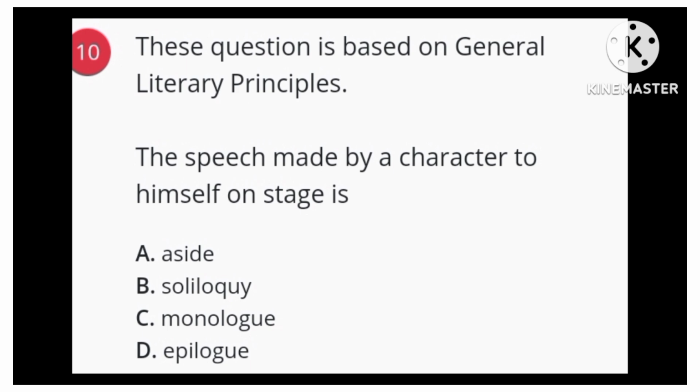The difference between soliloquy and monologue is that in soliloquy you are speaking it inside, it's inside you, while in monologue, you are speaking it outside, it's outside. Remember that the question is the speech made by a character to himself on stage. So the answer is soliloquy. The character is speaking inside, he's speaking to himself while on a stage.